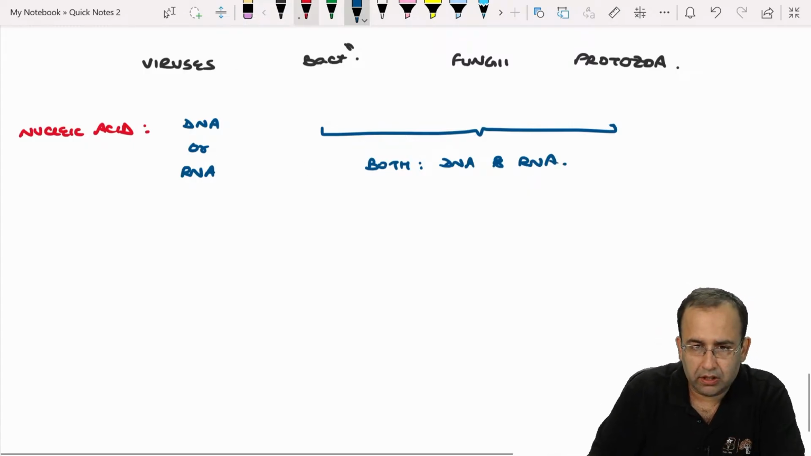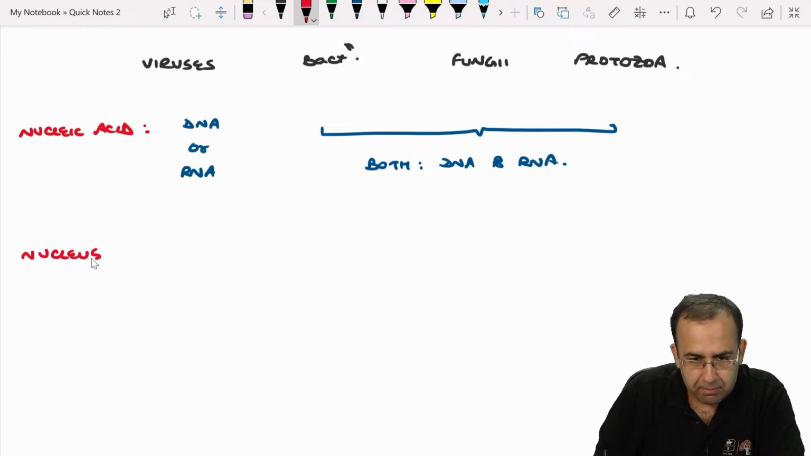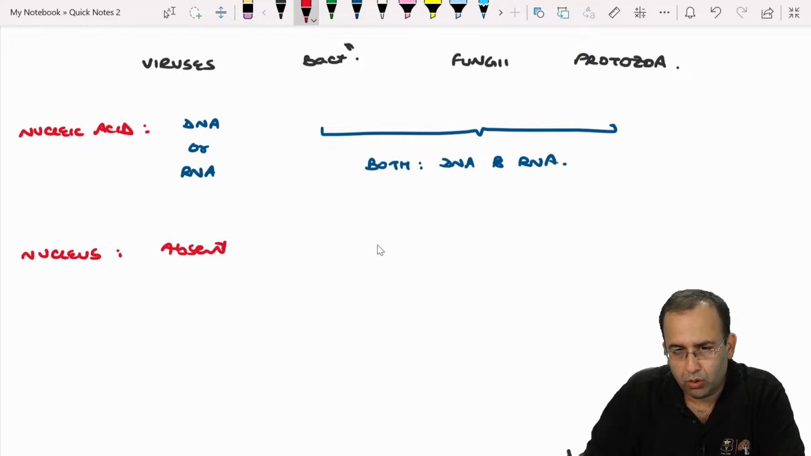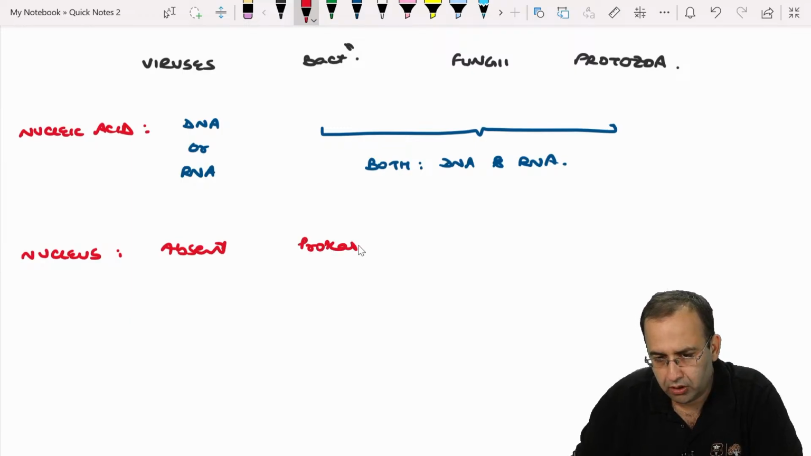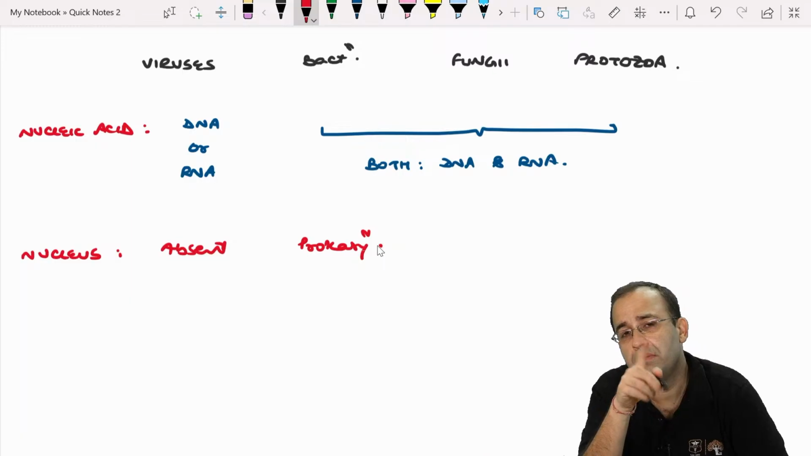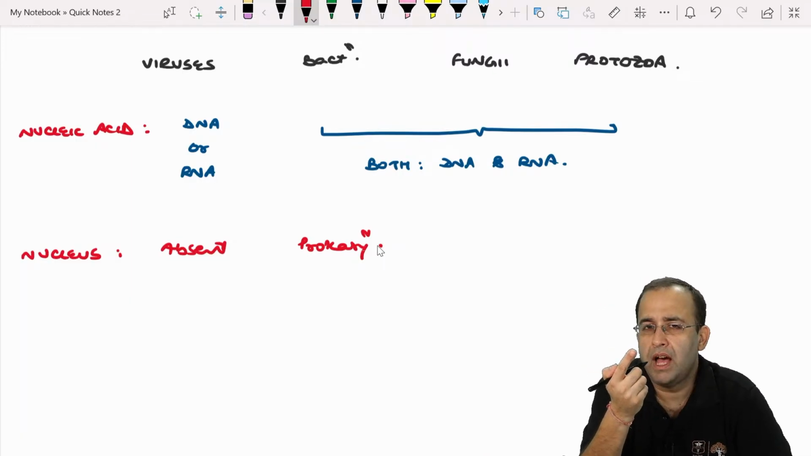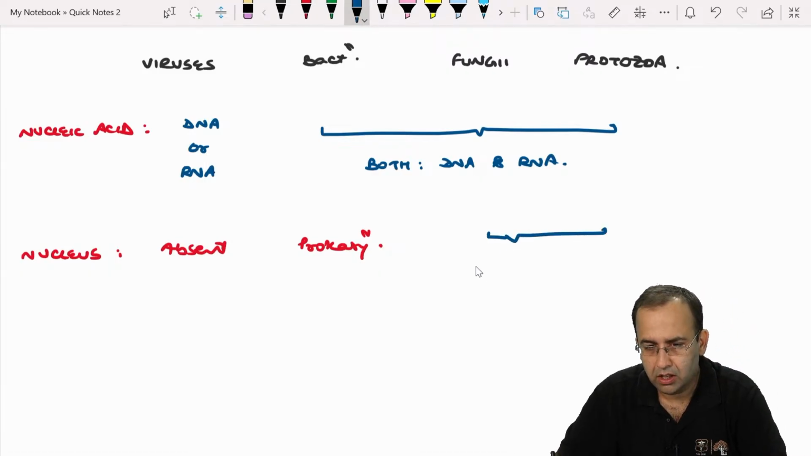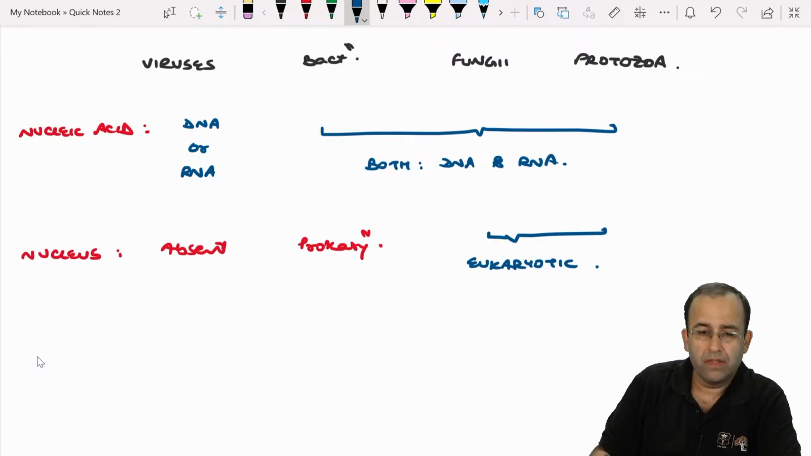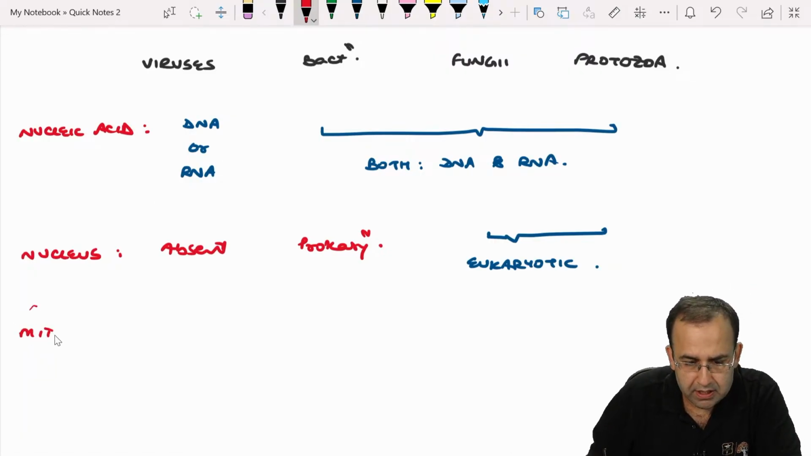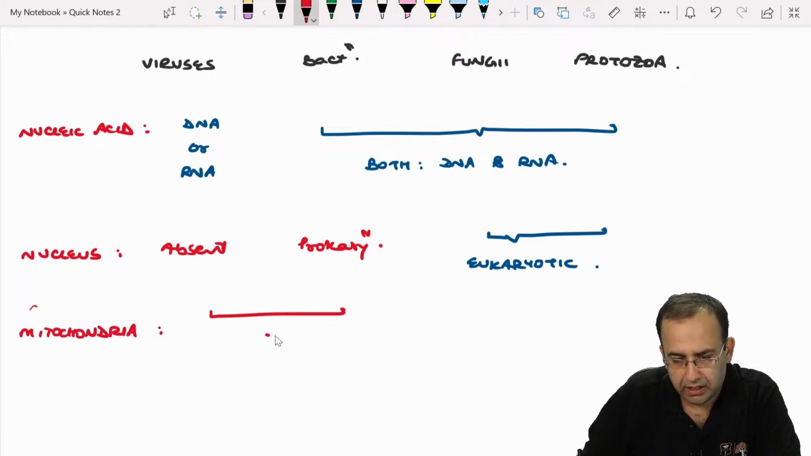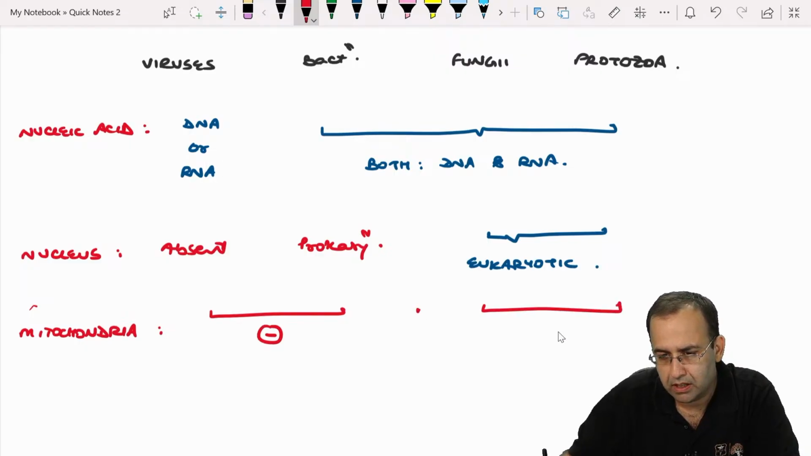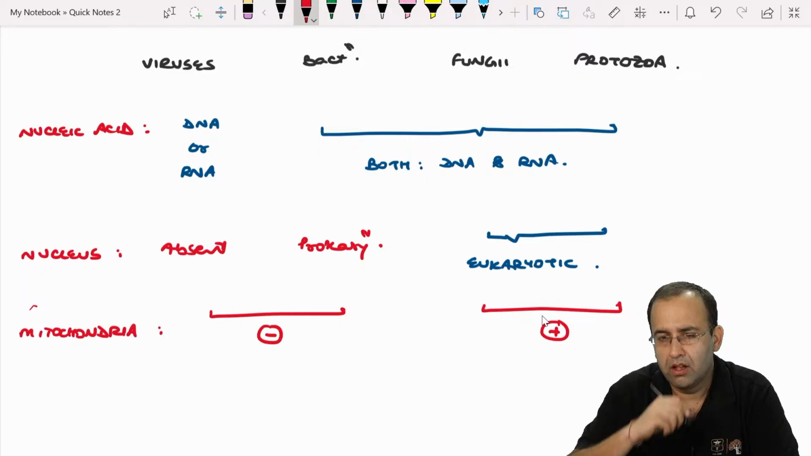Next, nucleus. Nucleus is absent in viruses. You already know bacteria are prokaryotic, that is, they have a nucleus, but nuclear membrane is absent. They have a single chromosome and divide by binary fission. Versus fungi and protozoa, which are eukaryotic. So similarly, I can safely say that mitochondria is absent in viruses and bacteria versus present in fungi and protozoa. Very obvious.